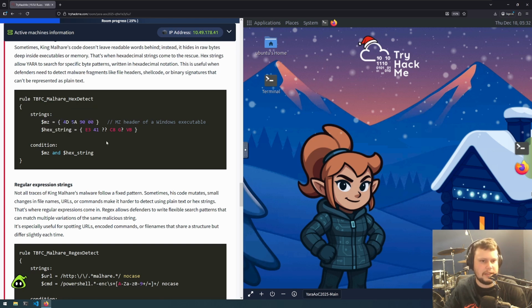And then in this one, I'm assuming it's looking for hexadecimal, and then the question marks are maybe wildcards for hexadecimal. So these exact values and then wildcards is what I'm assuming.